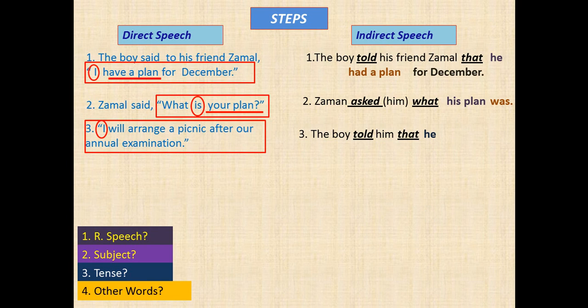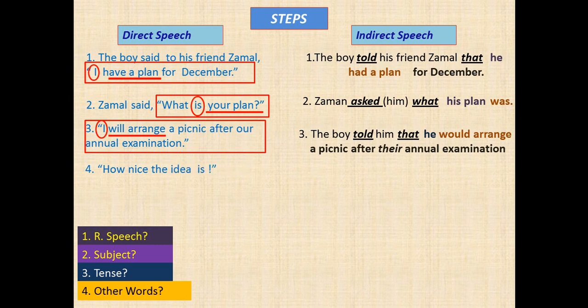After subject, look at its tense. The tense is future simple, which becomes in indirect speech would arrange. Finally, other words, a picnic after their annual examination. Here our belongs to first person possessive case, so it becomes their.